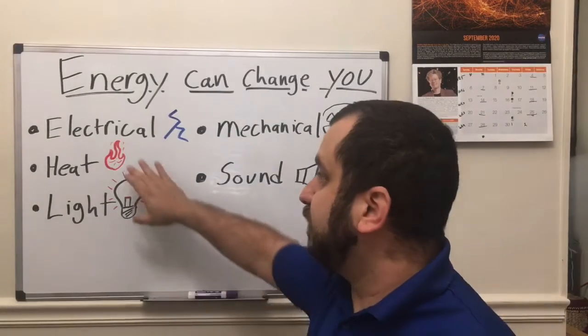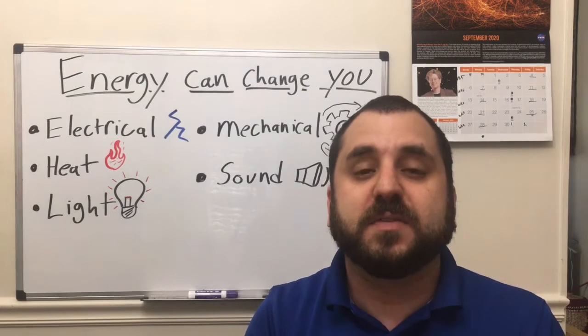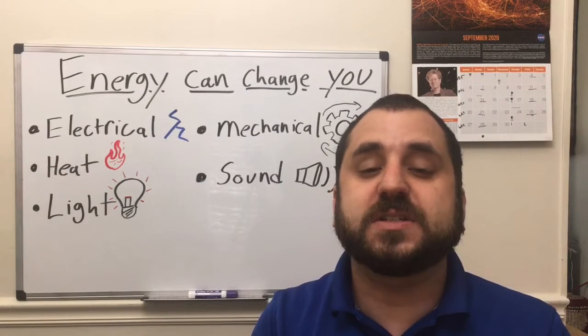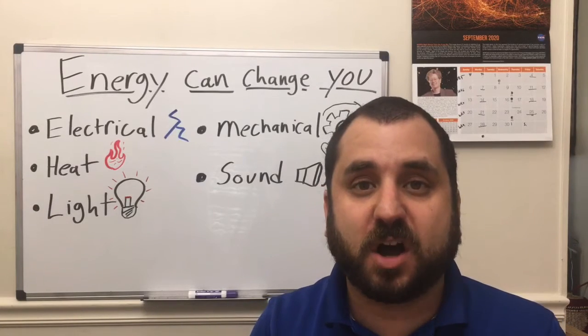Next up, we have heat energy. This one is all around us. We get heat energy from the sun. It allows plants to grow. It allows us to go outside without having to bundle up in lots of winter coats all the time. That's because heat energy causes things to warm up. That is an example of the changes that it causes.